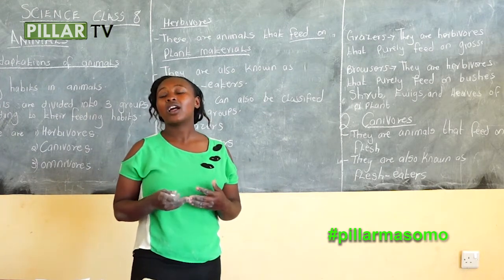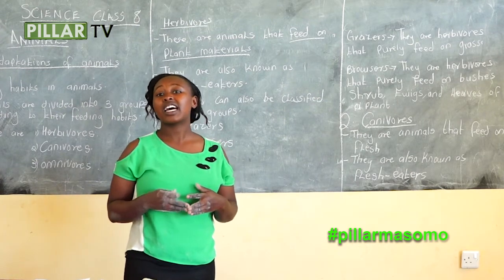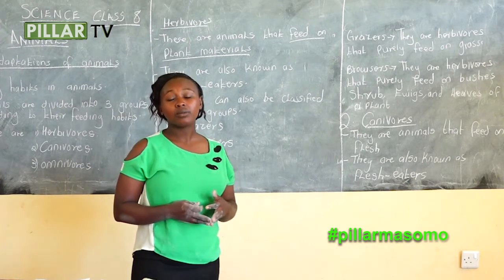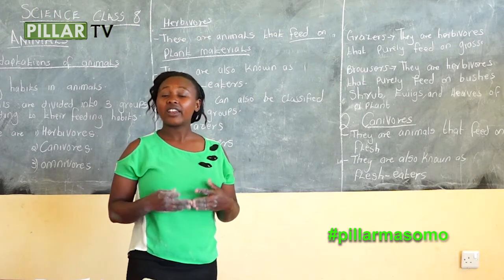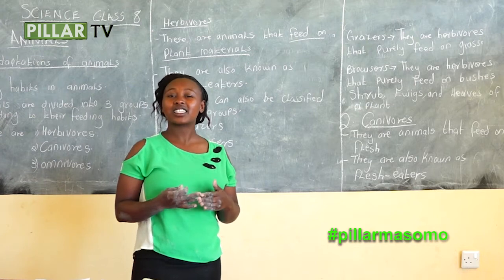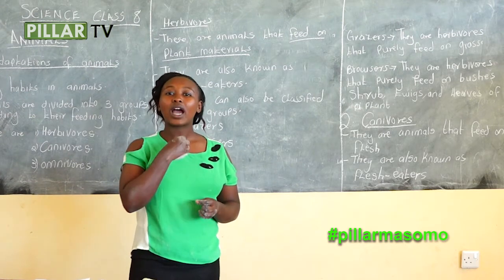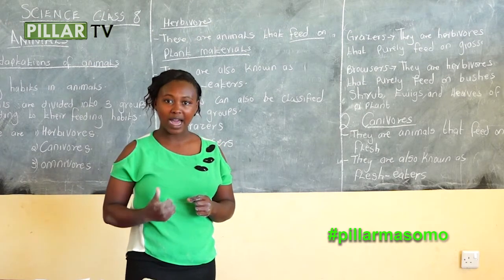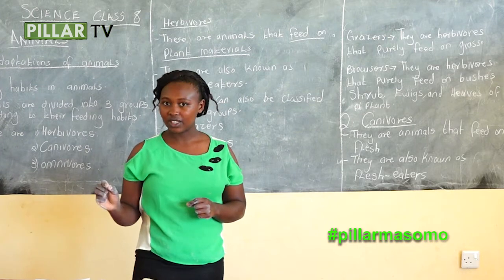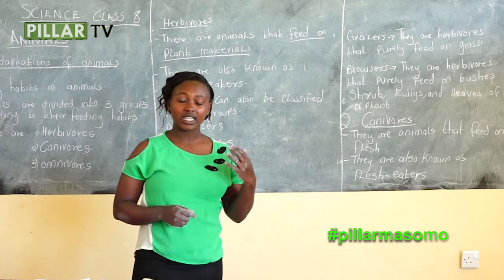And we have said that ruminants are a group of animals that chew cud, while non-ruminants are a group of animals that do not chew cud. And we have said that chewing cud is swallowing food and then bringing it back to the mouth for retrieving. That is what is described as chewing cud.